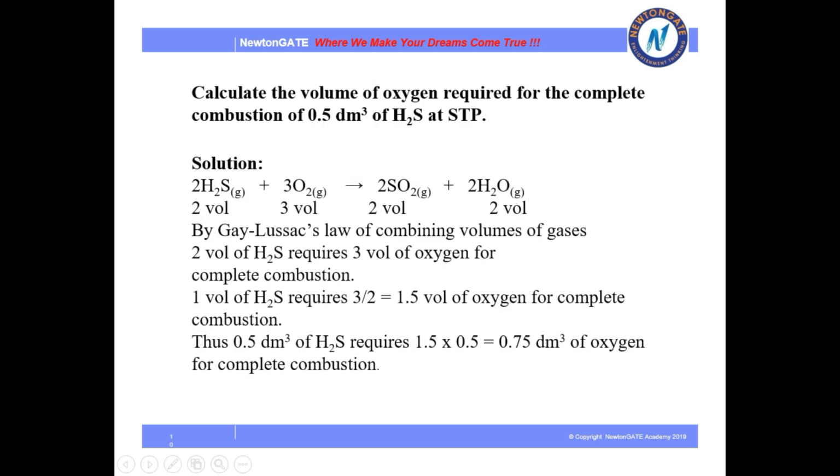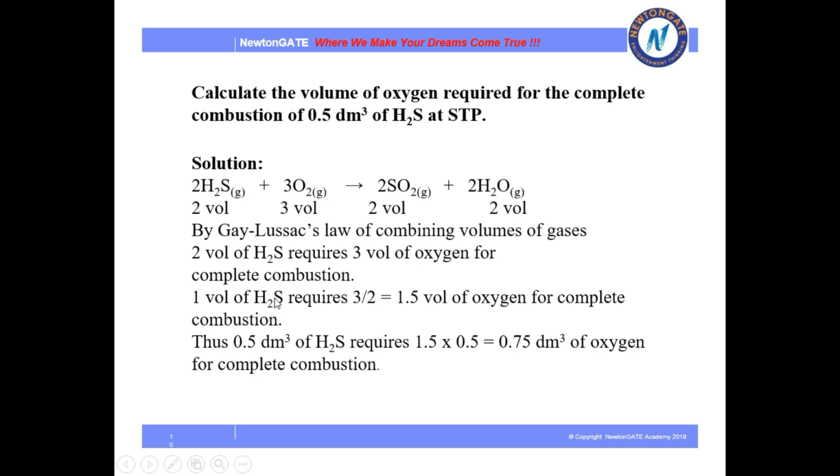Next question is, calculate the volume of oxygen required for the complete combustion of 0.5 dm cube of H2S at STP. So this is the whole solution. First of all, you have to write the equation and balance it. Once you have balanced the equation, just note down the volumes. When you know the volumes and you can see that all the volumes are in a simple whole number ratio, then we will apply Gay-Lussac's law.